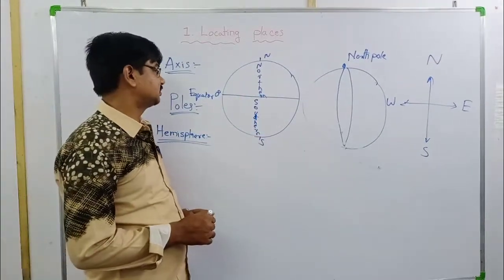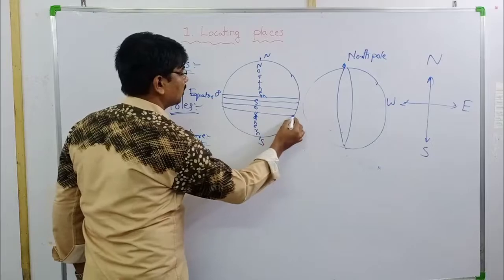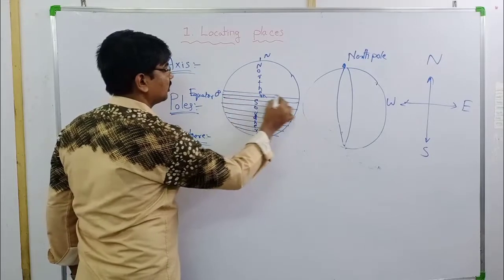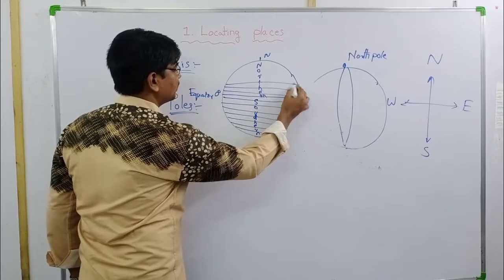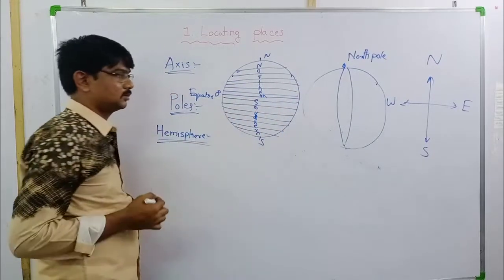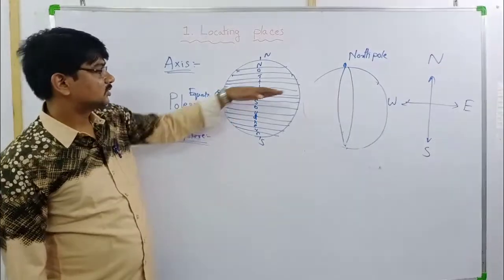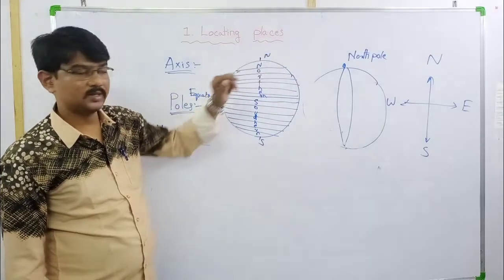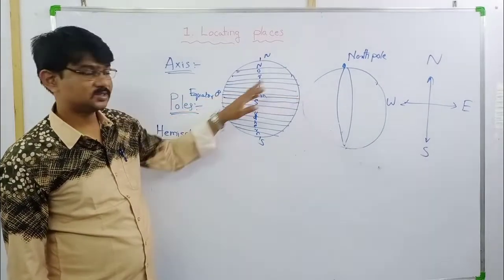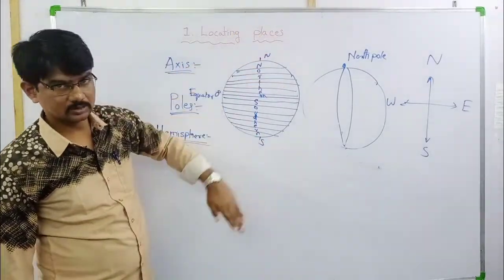Okay, next, these are the latitudes. Halfway drawn imaginary lines. Halfway, right? Equator to this side halfway, equator to this side halfway. These lines are called latitudes. Already we learnt about it, right? The center line of the latitudes is equator, 0 degrees. So northern hemisphere, southern hemisphere.